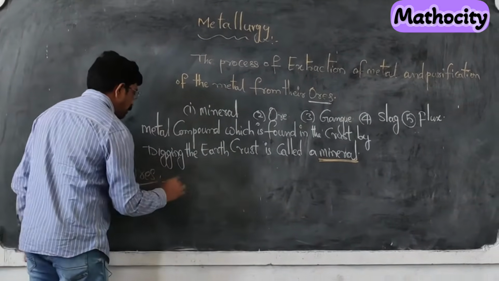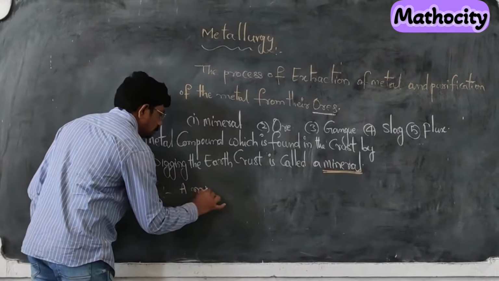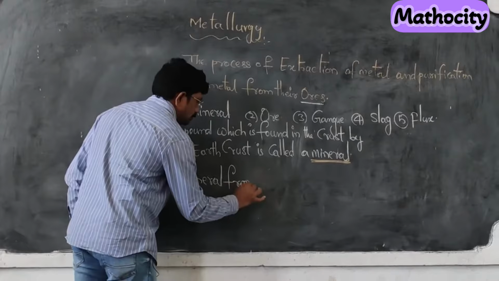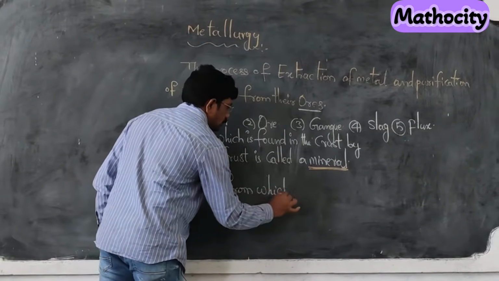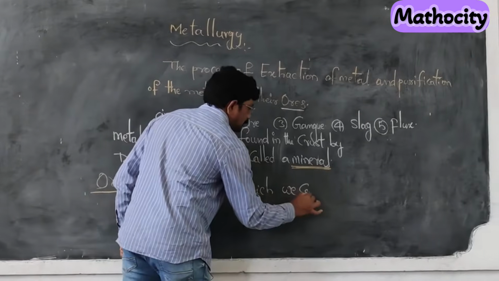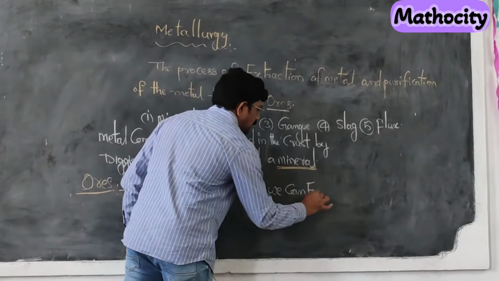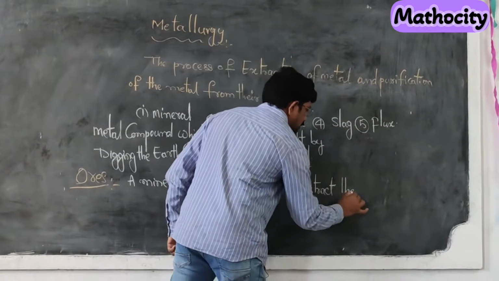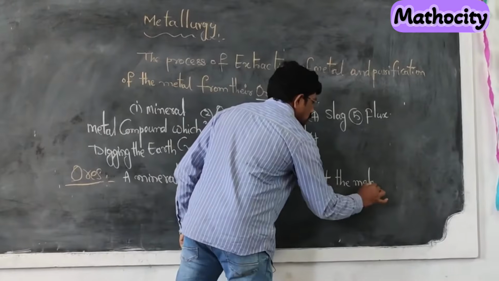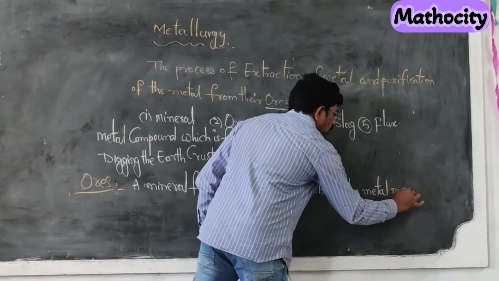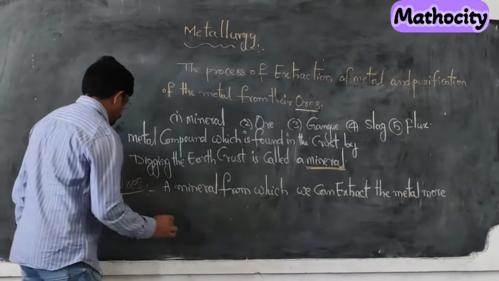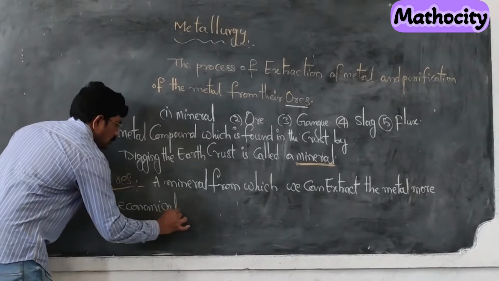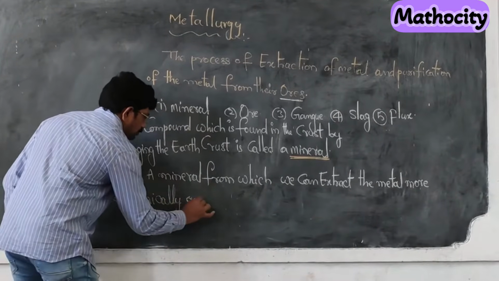What is an ore? A mineral from which we can extract the metal more economically and profitably.